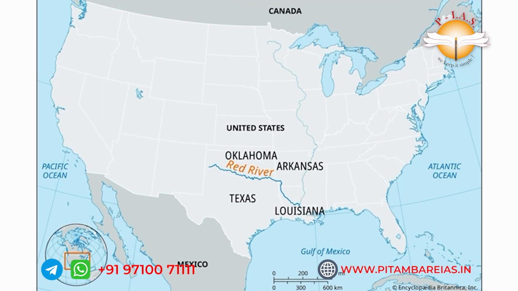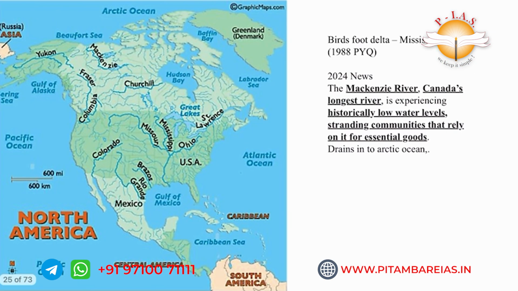Next, Red River. Red River is located in the USA and one more Red River is in Asia. That is more important than this. Next, there are many rivers in the USA. Everything is important. The main important one is River Mackenzie from the Great Slave Lake. Its mouth is located in the Beaufort Sea. It originates in the Great Slave Lake and it empties into the Beaufort Sea.